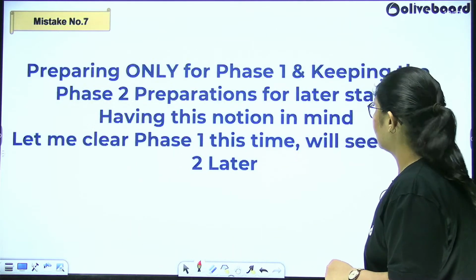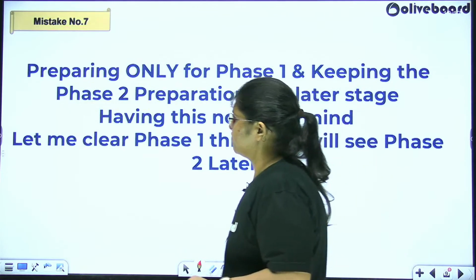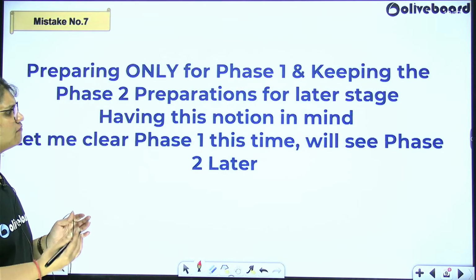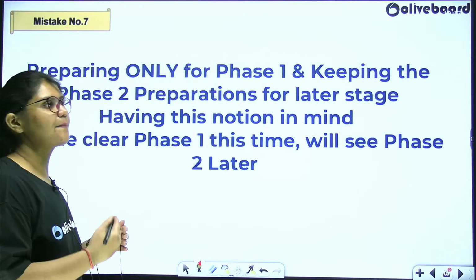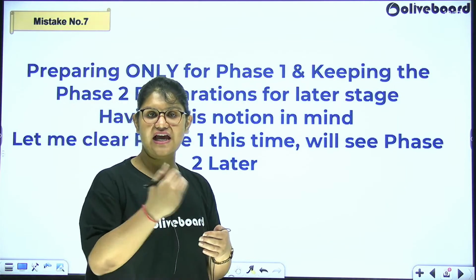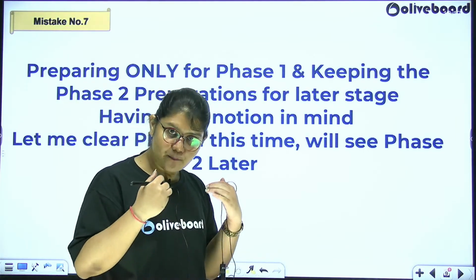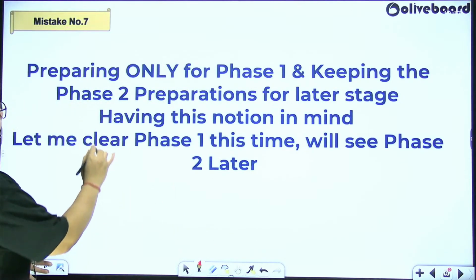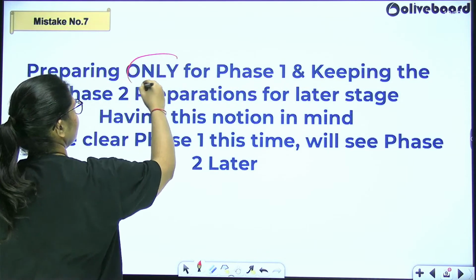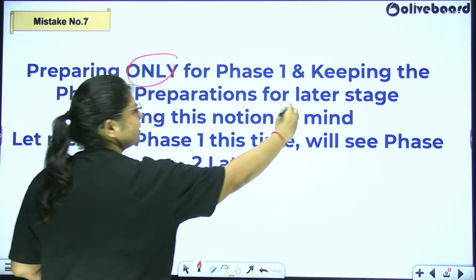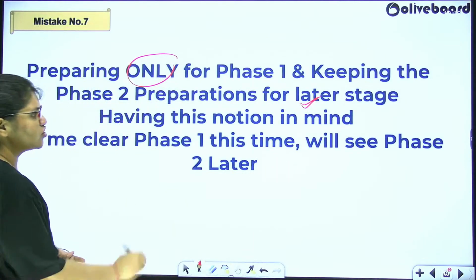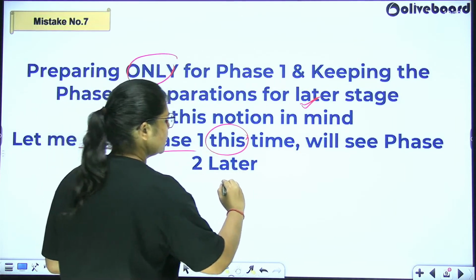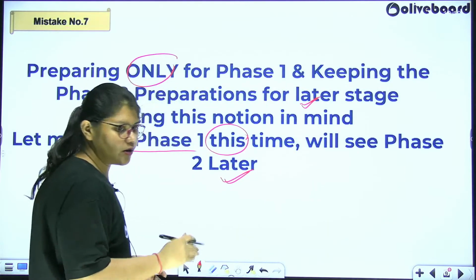Okay? The next thing is mistake number 7. Now again, this is kind of an attitude that we have, and that's okay because we usually see exams happening in phases and we treat each phase as a stepping stone, and we feel that we have progressed further if we do phase 1 now and phase 2 the next time. But let me tell you, preparing only for phase 1 and keeping phase 2 preparations for later stage, this is a very common mistake, and you have this notion in mind. Let me clear phase 1 this time. We will see phase 2 later, either after the results of phase 1 or maybe next cycle.